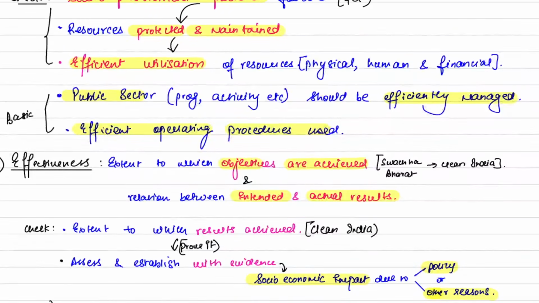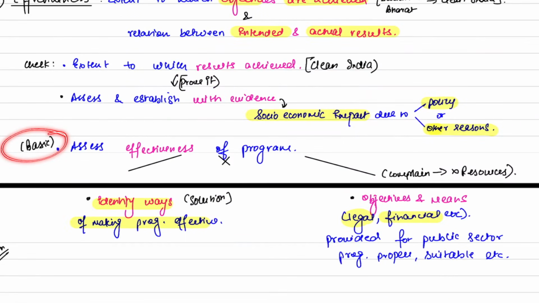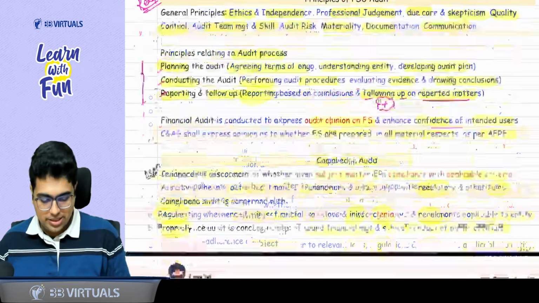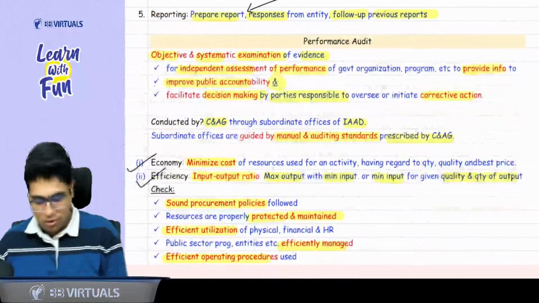And again, like efficiency, here also write the basic point, assess the effectiveness of program. If it is not effective, one point is of solution, one point is of complaint. Solution point says identify the ways of making the program work effectively. Complaint means the objectives and means, that is the resources, legal, financial, etc. Check whether they were provided for the public sector program, whether they were proper or suitable. Okay, got it, sir.